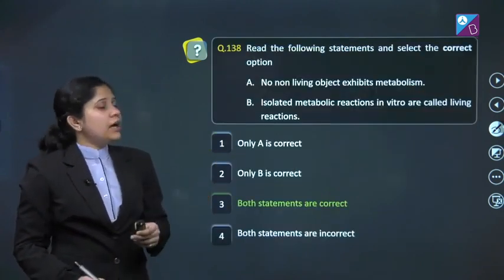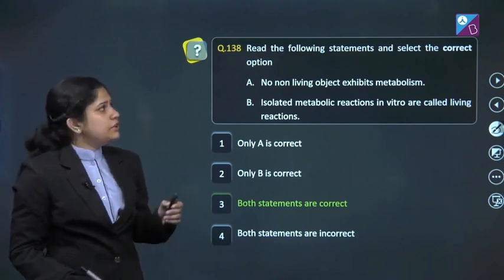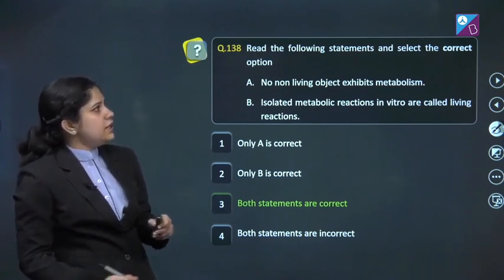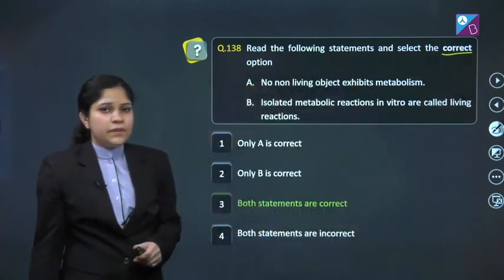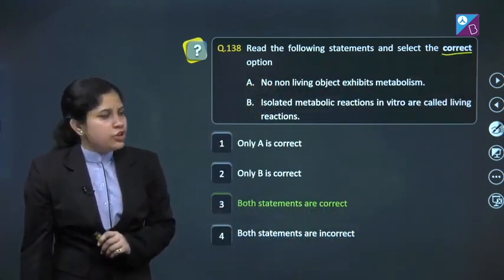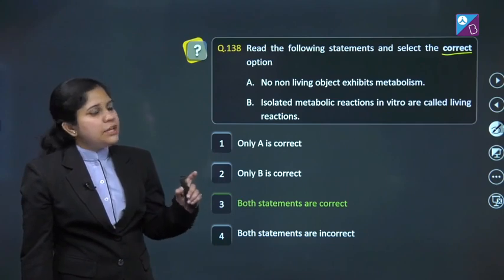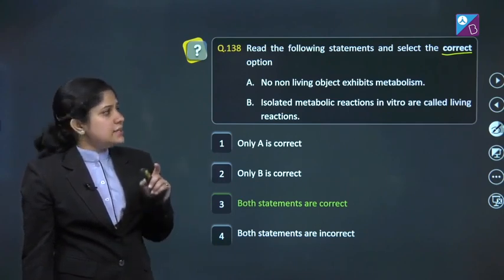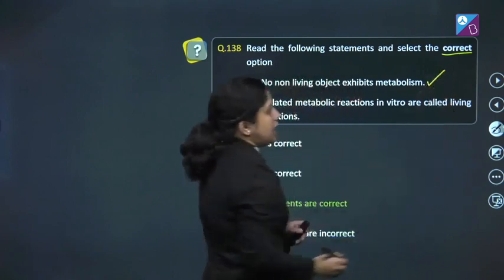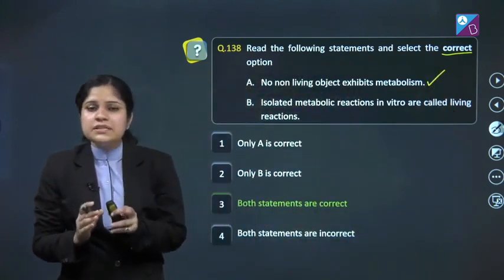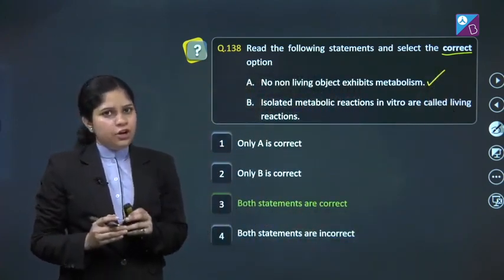Question number 138. Read the following statements and select the correct option. Statement A. No non-living object exhibit metabolism. This is an exact line of the NCERT, and we know that metabolism is the defining feature of the living organism.